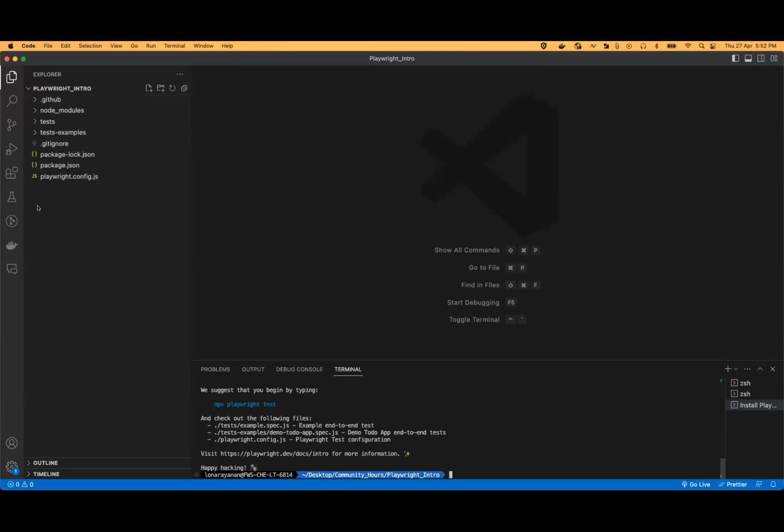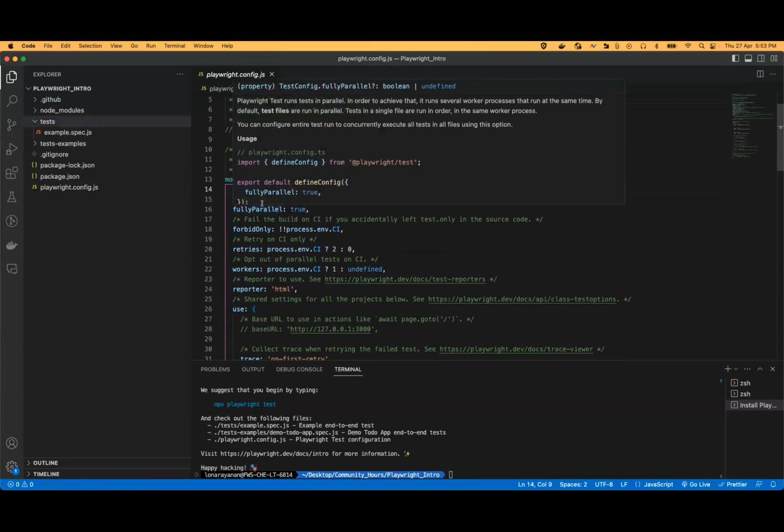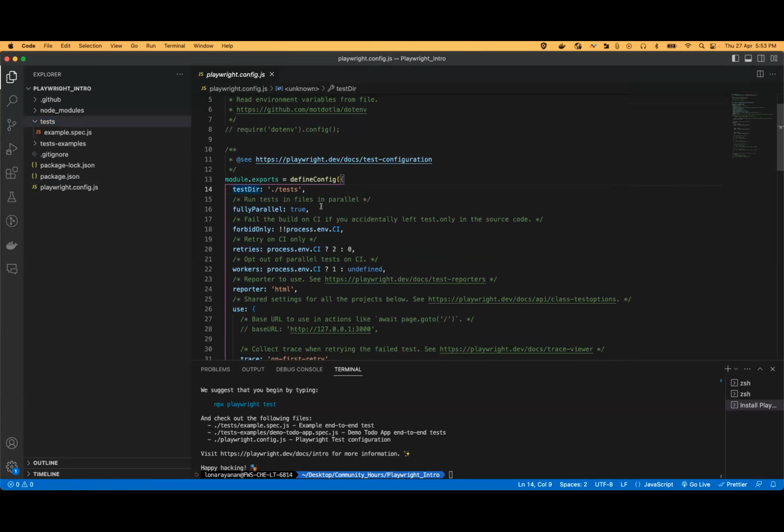So one of the major things over here is the config.js. This would be the config file, where we can configure all the functions, such as where the test files are located. By default they are located under test. We can change the directory where the test files can be located. So test directory location, and whether the test cases need to be run fully in parallel or sequentially.